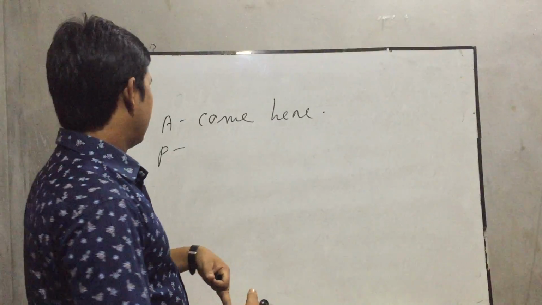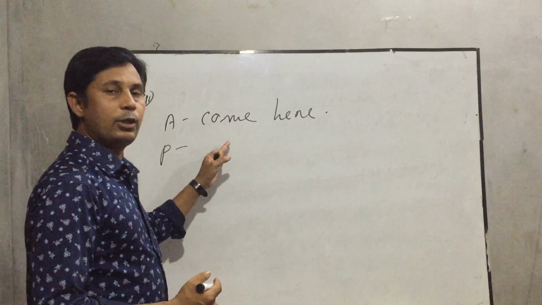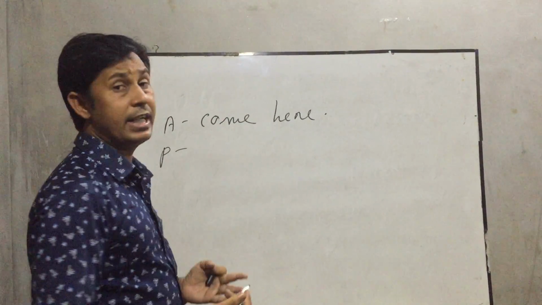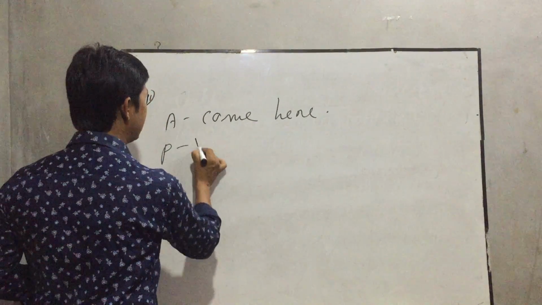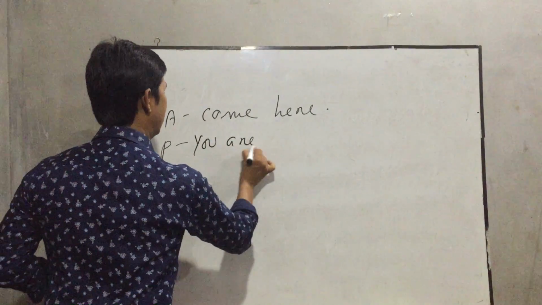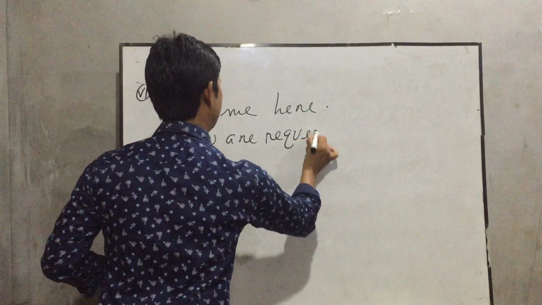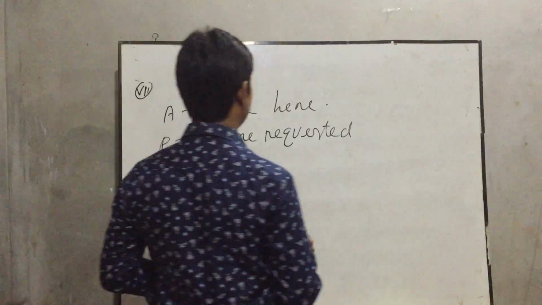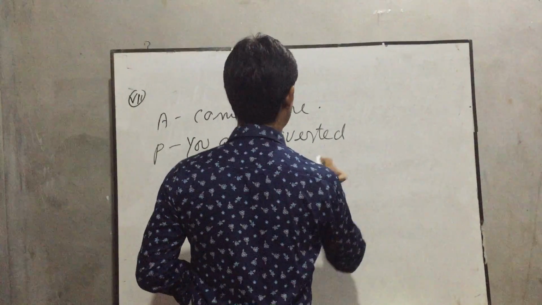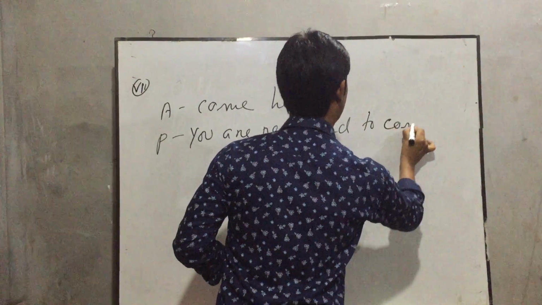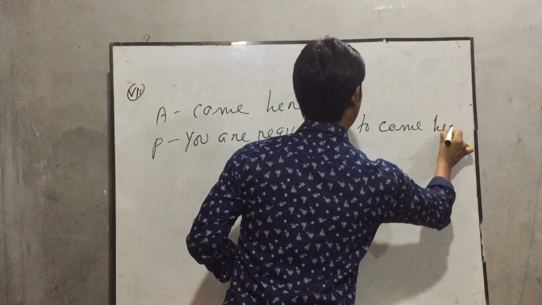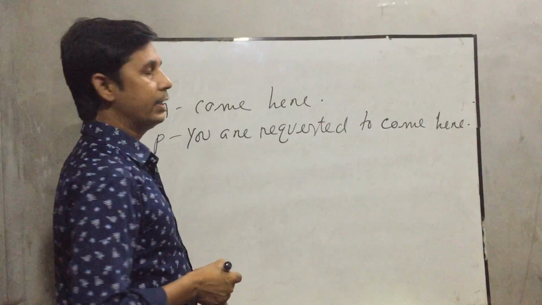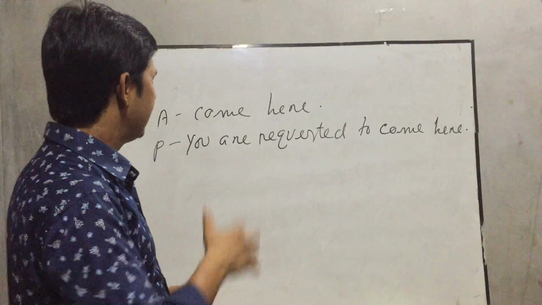But now I will change into passive voice. So you are requested to come here. Okay, my dear students.